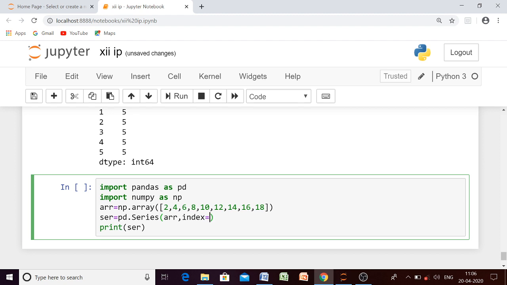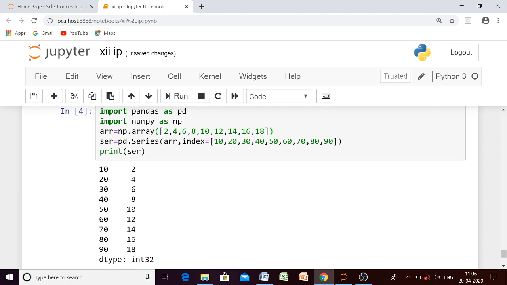So what to give as index, beta? Let us have integer or anything. Suppose let me take it as integer values 10, 20, 30, 40, 50, 60, 70, 80. How many values are we having, beta? 1, 2, 3, 4, 5, 6, 7, 8, 9, and here one more. Okay, let us check whether our series has been created or not. Yes, it has been created.